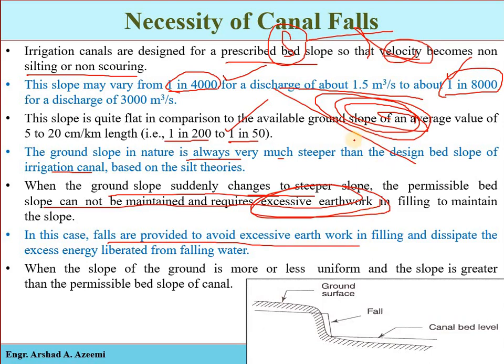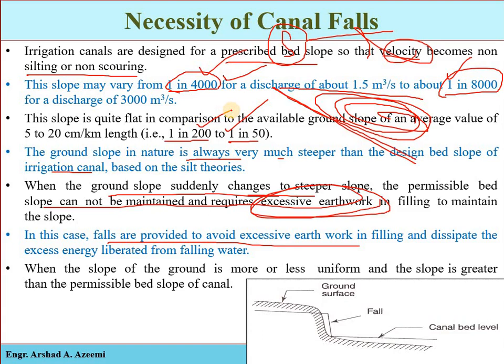So that is one case, providing filling in this area, so the canal will be too high from the ground surface. Now to avoid that condition, we will have to provide the fall. And the second solution is to design the canal along the ground slope. So as compared to 1 in 4,000, if we design the canal at 1 in 200, what will happen?